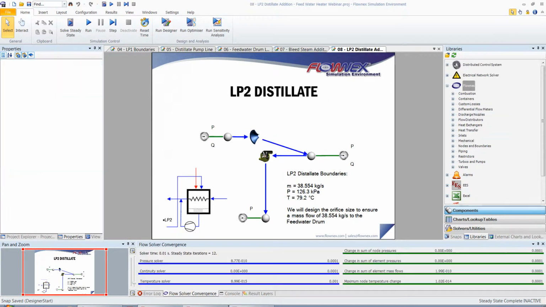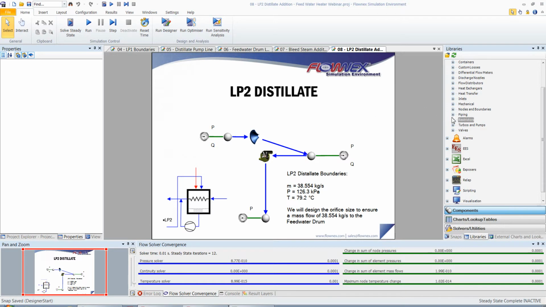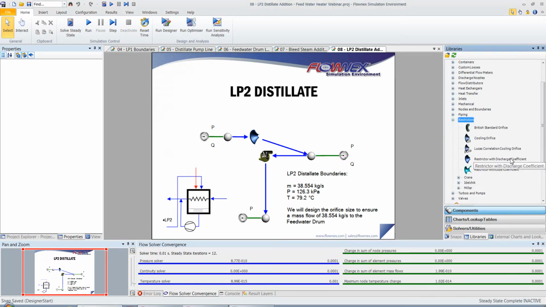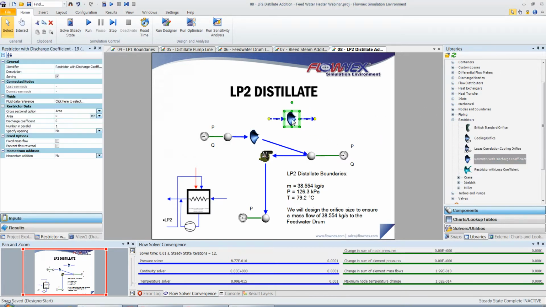As we did for the bleed steam, we will design a valve to ensure a mass flow of 38.554 kilograms per second for the distillate coming from LP2. I'm going to use a restrictor with discharge coefficient and a boundary condition.